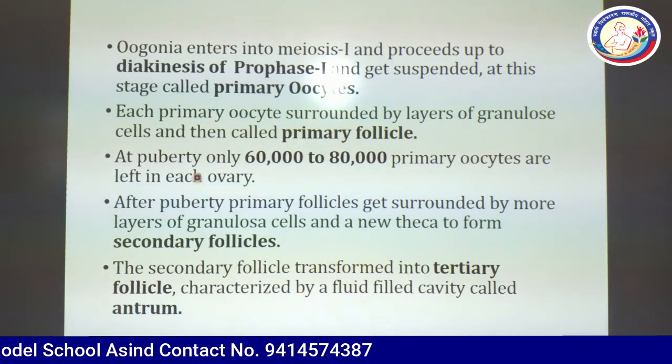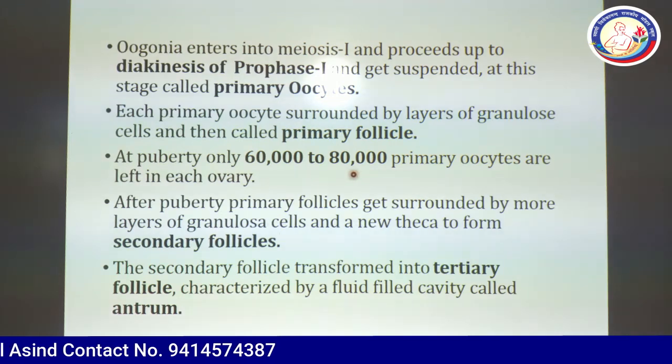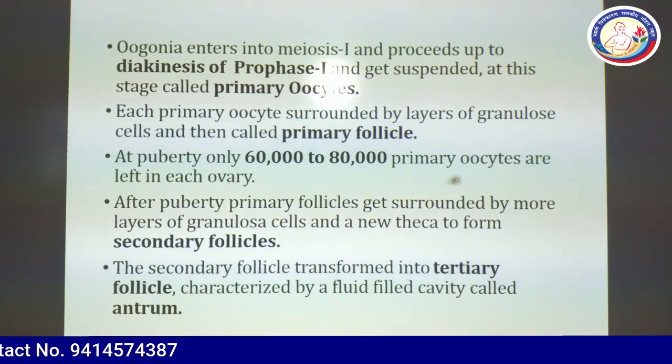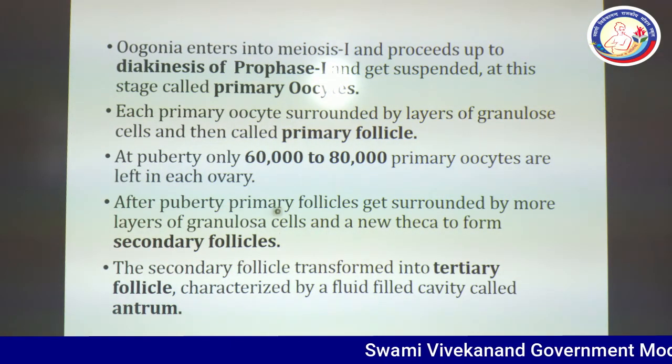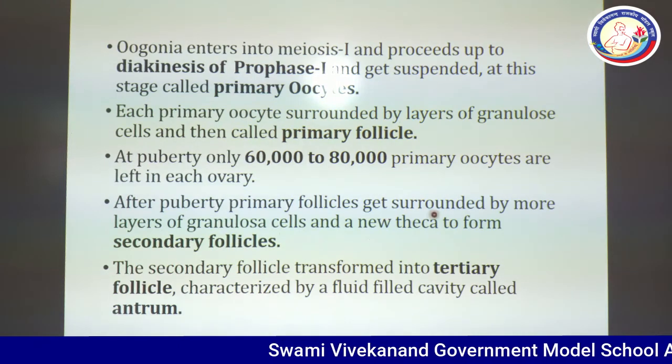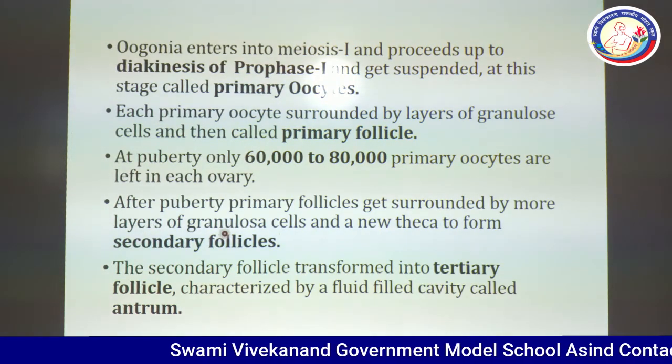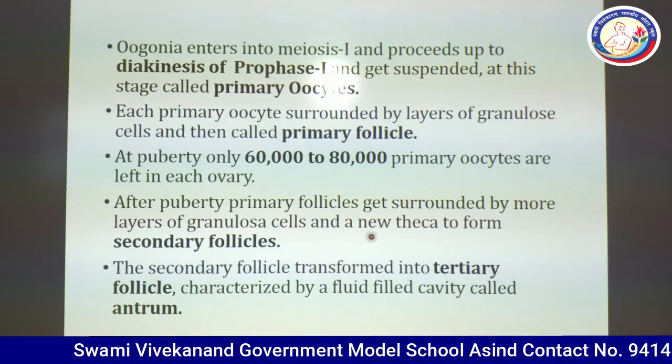At puberty, only 60,000 to 80,000 primary oocytes are left in each ovary, and the rest of the primary oocytes are degraded.